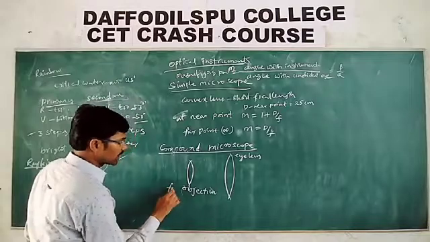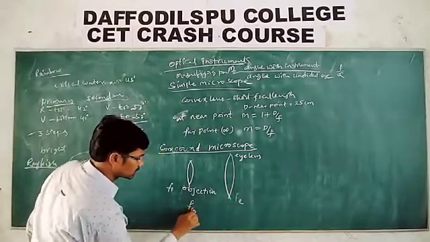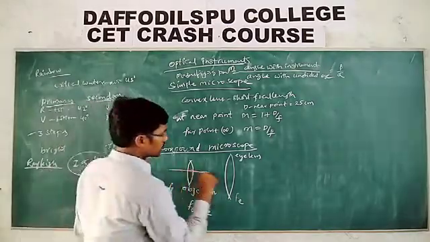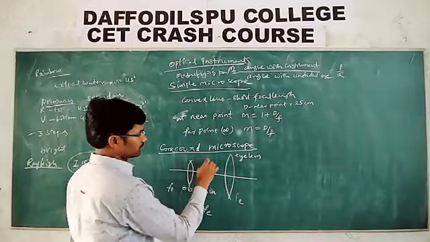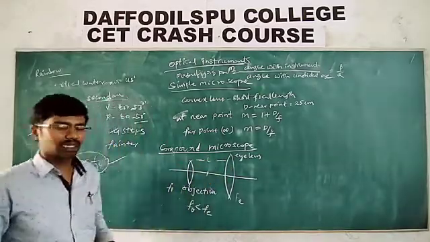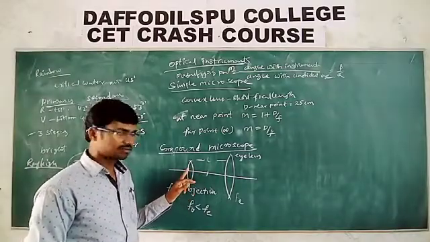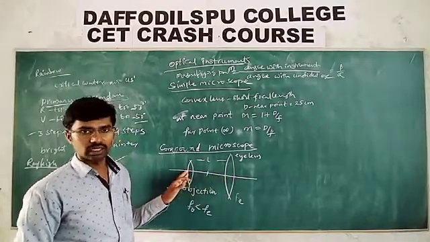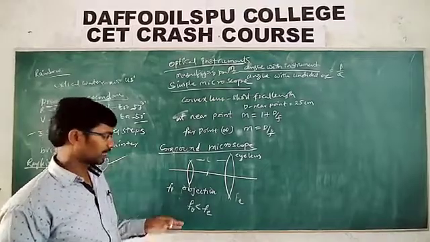The focal length of the objective is less than the focal length of the eye lens. The separation between these two lenses is called the tube length of the microscope.